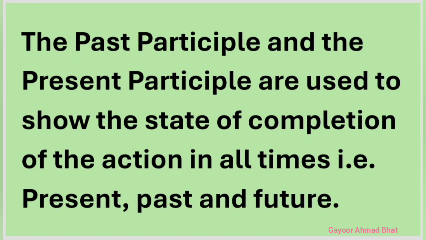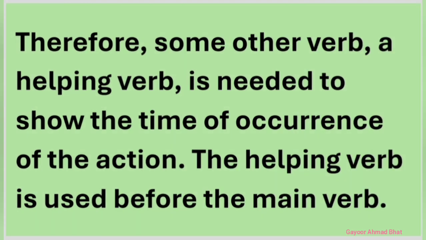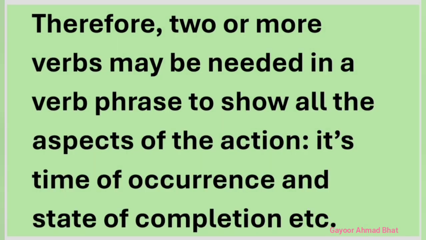The past participle and the present participle are used to show the state of completion of the action in all times, that is present, past and future, while for the time we need to use some other verb, a helping verb before the main verb. This shows that we may have to use two or more verbs in a verb phrase to show all the aspects of the action.